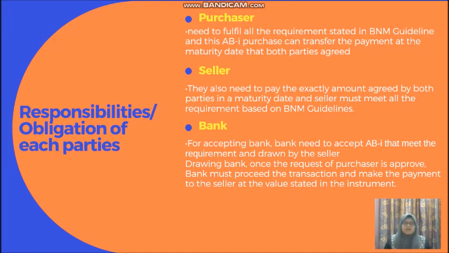For the bank, the accepting bank needs to accept ABI that meets the requirements and is drawn by the seller, while the drawing bank, once the request of the purchaser is approved, must proceed with the transaction and make the payment to the seller at the value stated in the instrument.